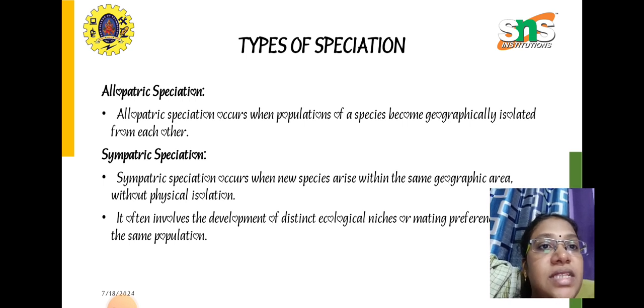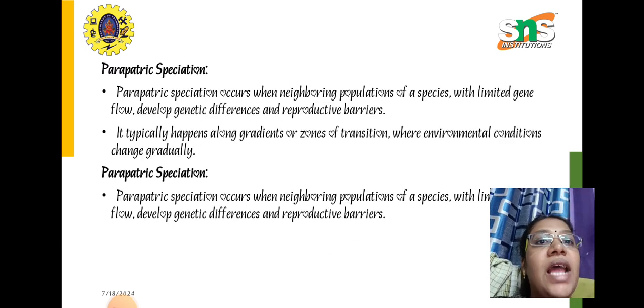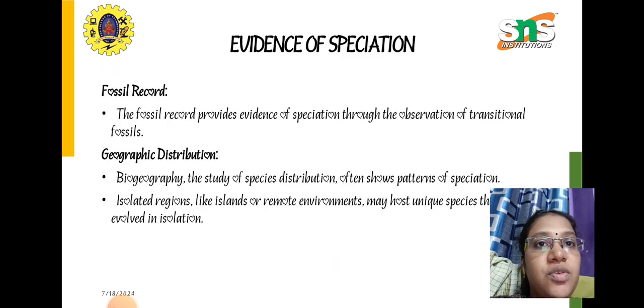Sympatric speciation occurs when new species arise within the same geographical area without any physical isolation. It also involves the development of distinct ecological niches or mating preferences within the same population. Parapatric speciation occurs within neighboring populations of a species, which, with limited gene flow, develop genetic differences and reproductive barriers.